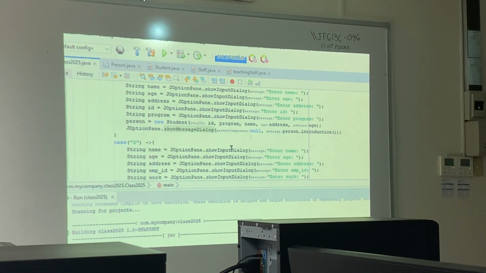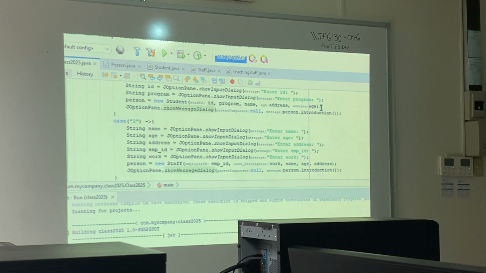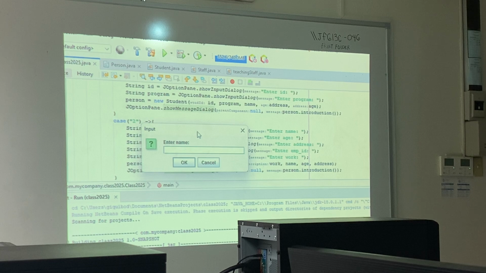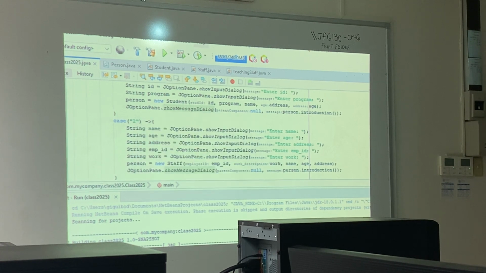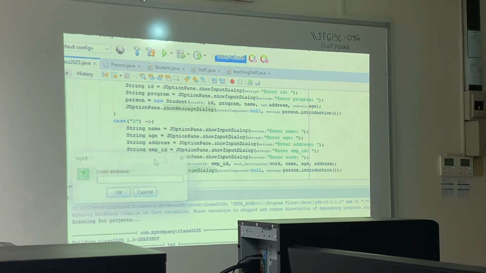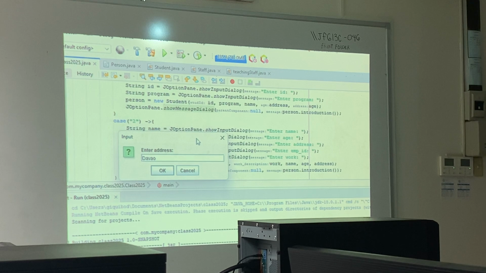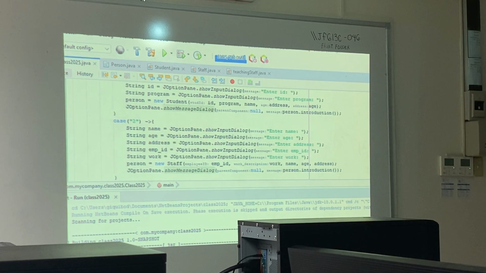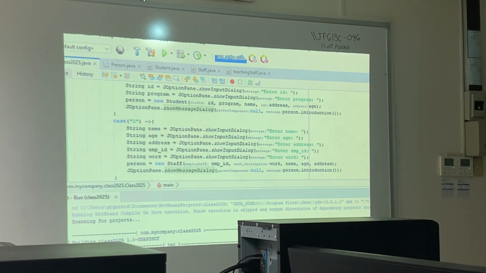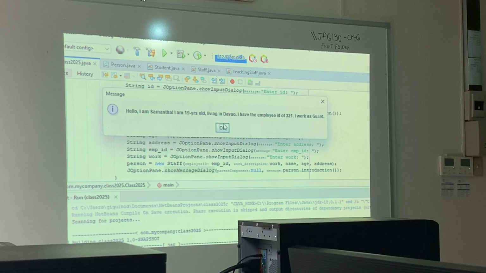So let's just say here. So this one, let's have staff as the example. Okay. So 2 staff, and then let's enter name. Let's say Samantha. Okay. Let's have 19. Address is Davao. Employee ID is 321, and the work is, let's say, guard. Okay. So after that is, of course, the introduction for the staff.